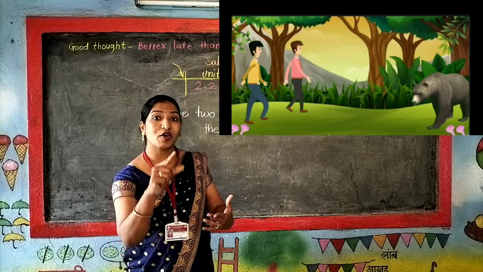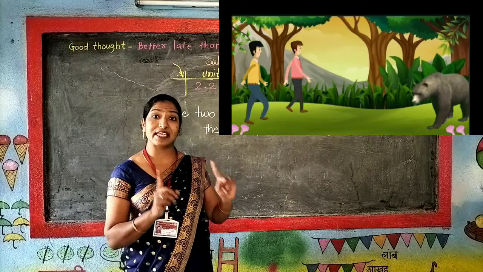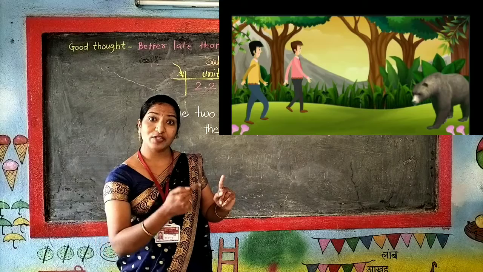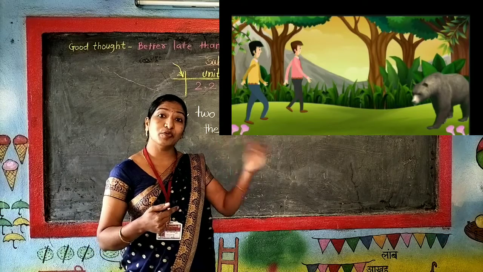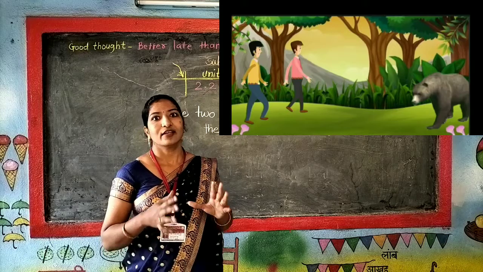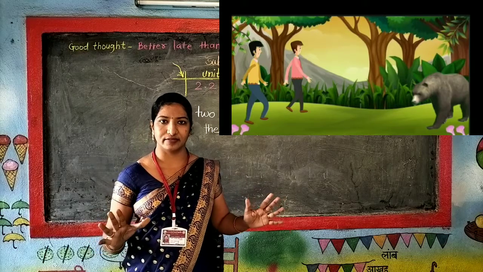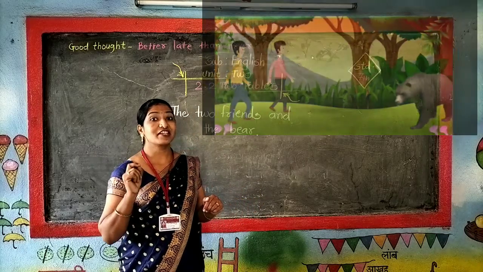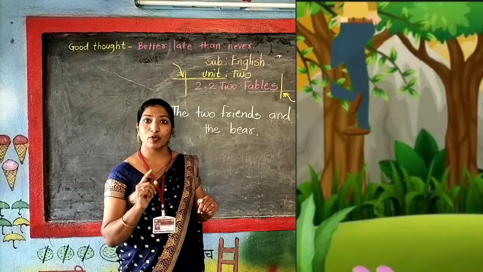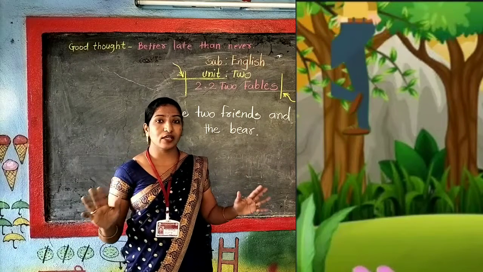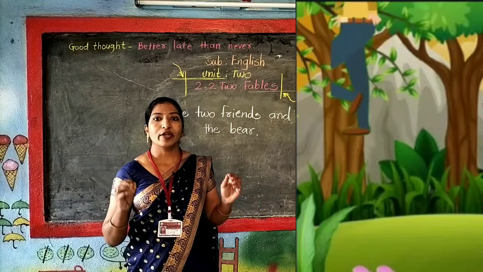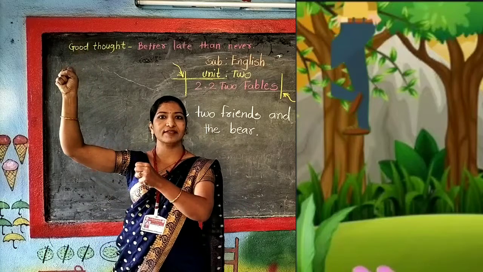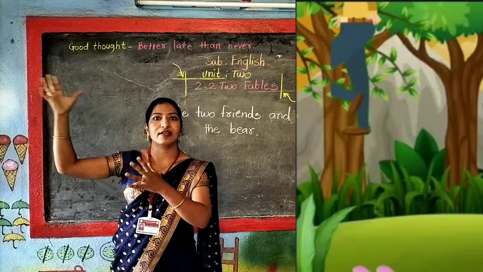The bear saw the two friends, and at the same time the two friends saw the bear. Now see, the bear saw those two friends, and the two friends also saw the bear. They got too scared in this situation. One of the friends was good at climbing trees, and see what he did? Without thinking about his friend, he was good at climbing, no, and that is why he just caught hold of the branch and hid himself in the leaves.